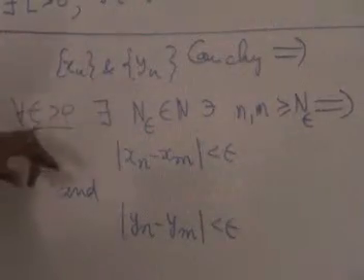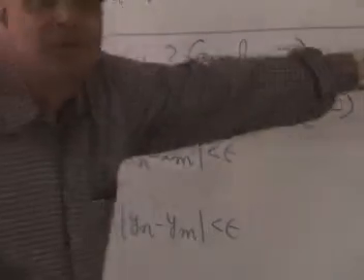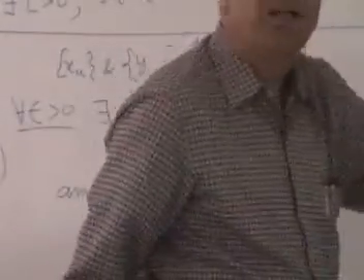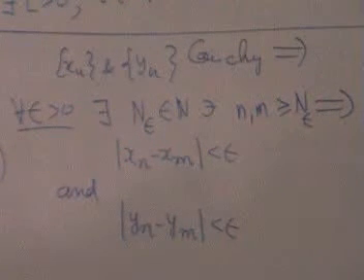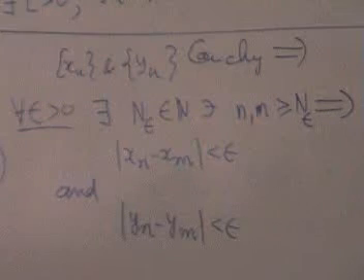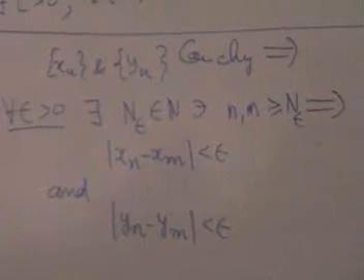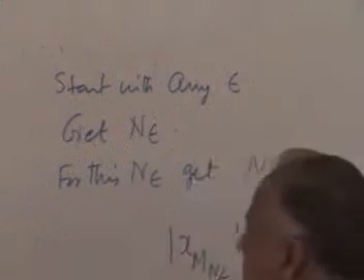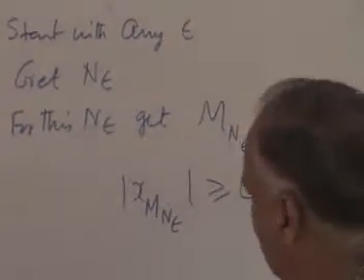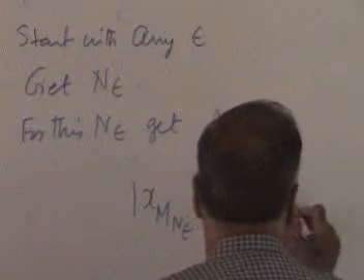Now, start with any epsilon and you will get a stage. Corresponding to that stage, there will be a fellow such that mod x Mn minus y Mn is greater than or equal to L. So start with any epsilon, get N epsilon. For this N epsilon, get M N epsilon such that mod x M N epsilon minus y M N epsilon is greater than or equal to L.